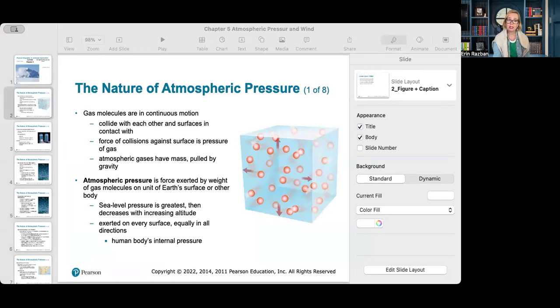All right, so imagine being surrounded by countless gas molecules constantly bombarding you from every direction. That is atmospheric pressure. The force that is exerted by air molecules in our atmosphere. This force is what we call omnidirectional, meaning that it pushes equally in all directions, though we rarely notice it because our bodies have adapted to it.